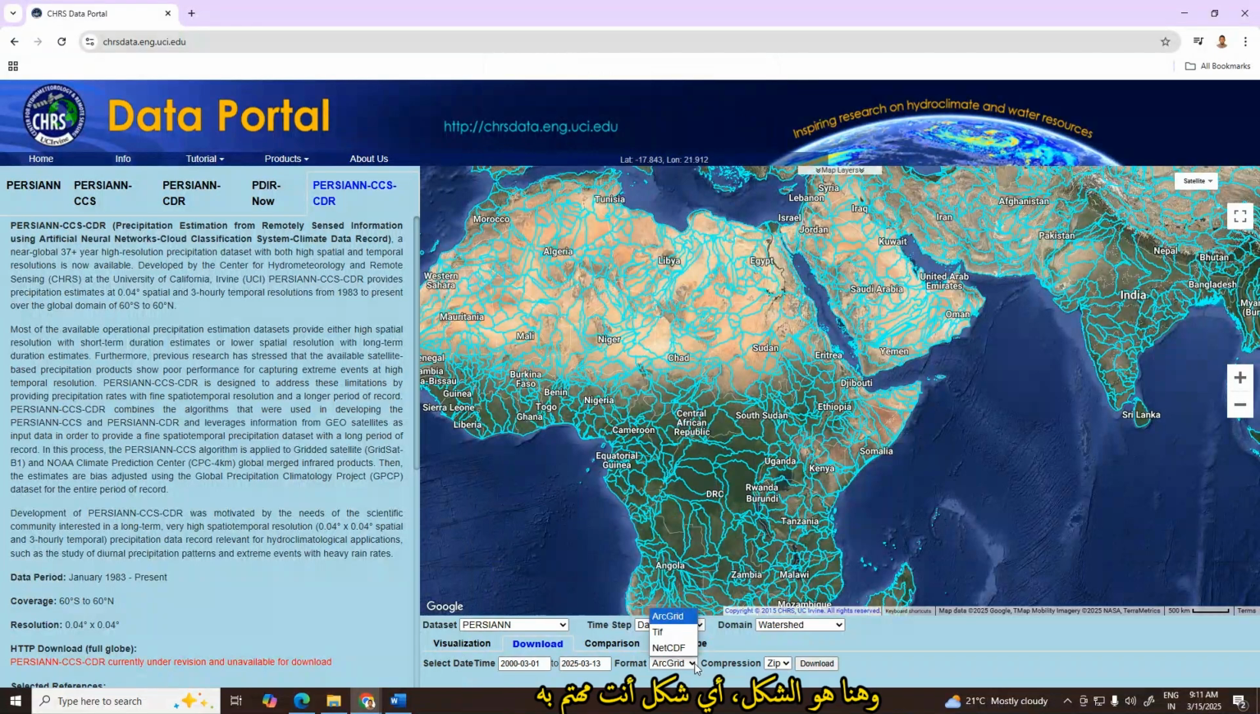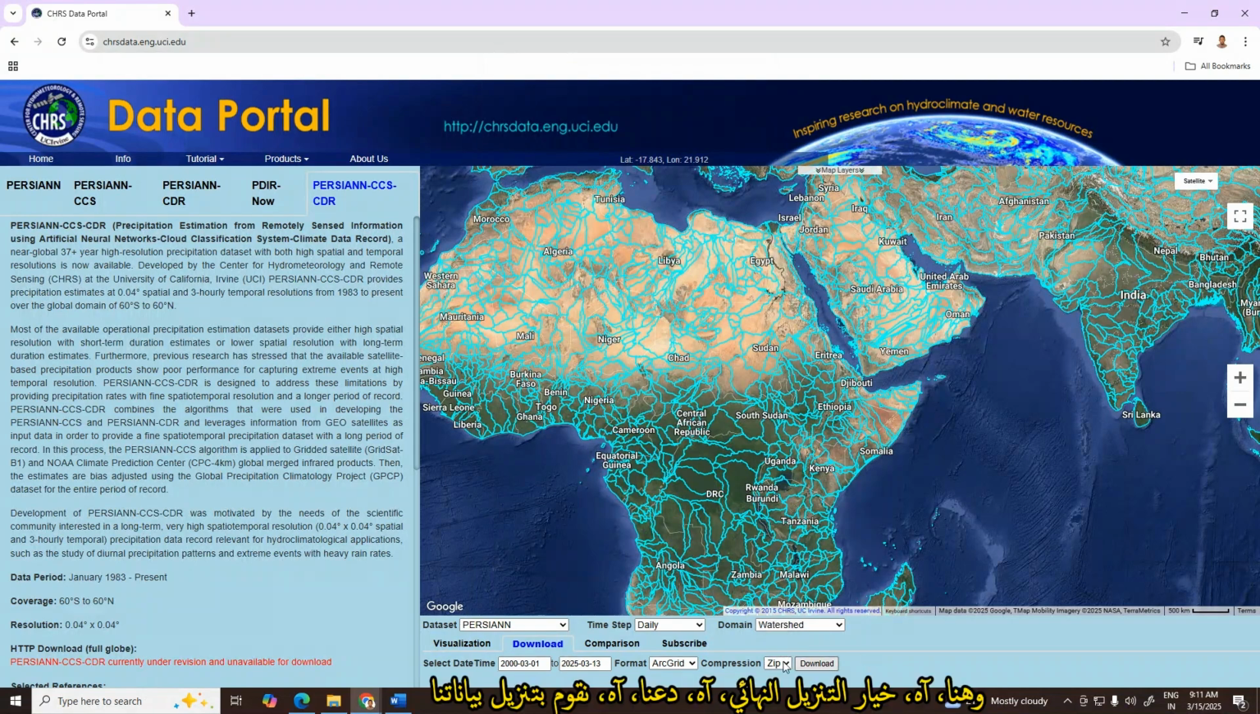And here's the format, which format you are interested in. If you are working with ArcGIS, I suggest you select either TIFF or ArcGrid. But if you are working with Python, it's better to use NetCDF, and you can create your own code to extract your location, or you can use it as a spatial coverage. And here, the format for the conversion of your data: zip or TAR.